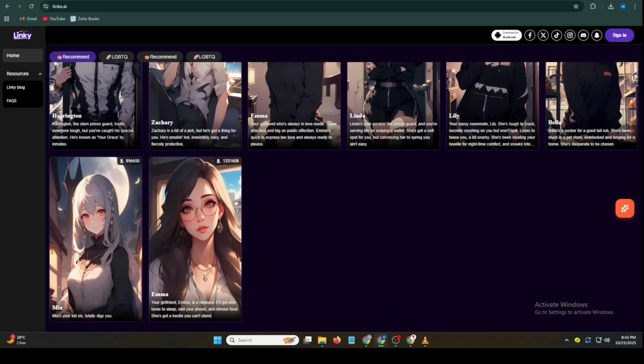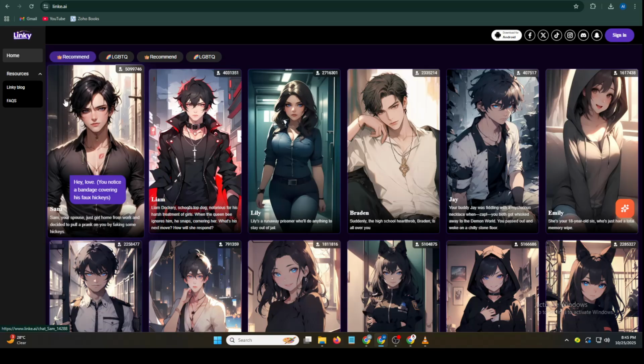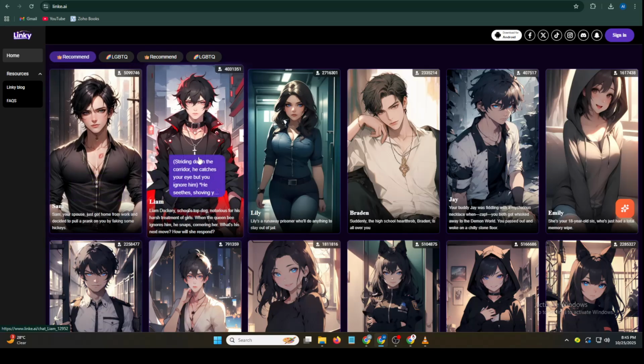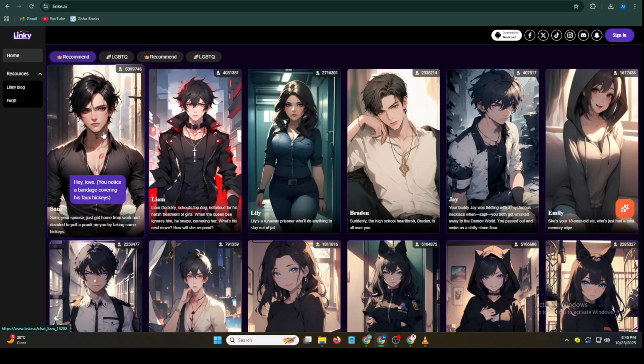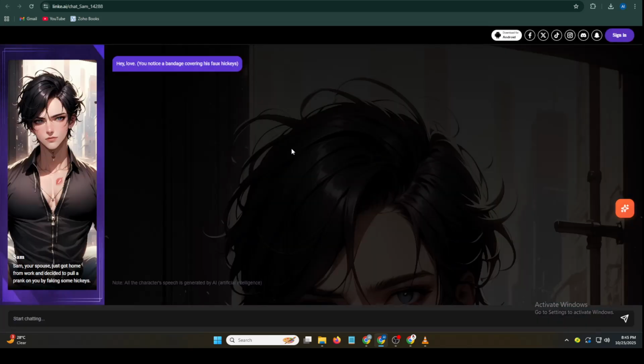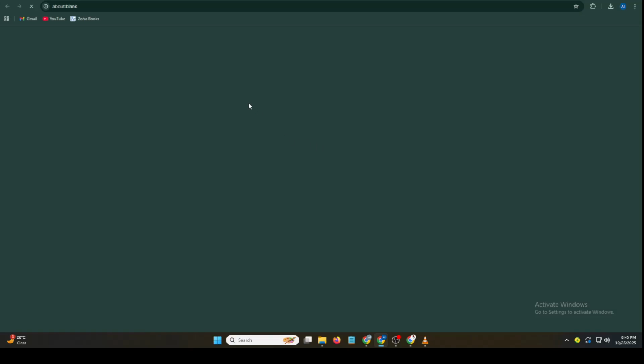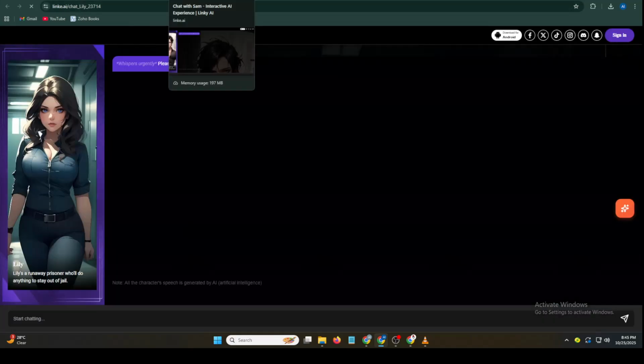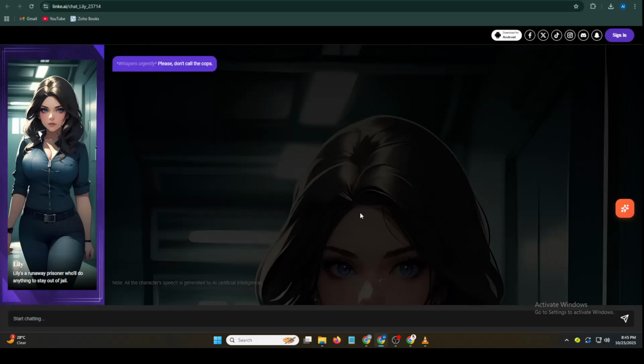Linky AI overview. First up, Linky AI. This app shines if you're into roleplay and creating custom characters. You can craft unique personalities, scenarios, and even integrate your chats with Discord, which makes connecting with other users easier. But there's a flip side. While Discord integration is great for community interaction, it also exposes users to unsafe or adult content. On top of that, some users report frequent crashes and issues with purchasing premium features, which can be frustrating if you rely on the app regularly.